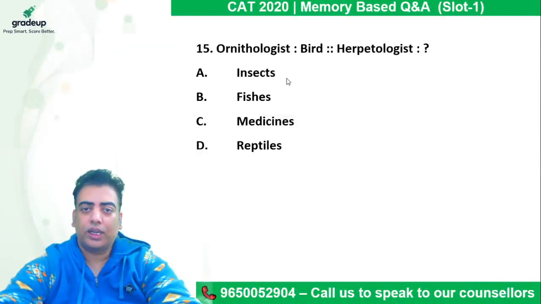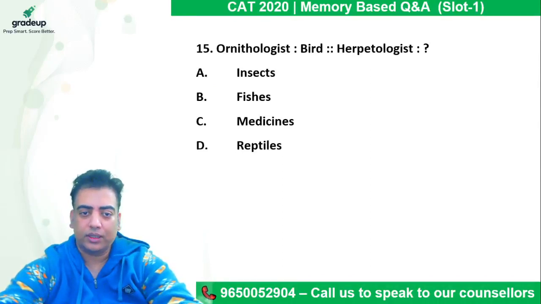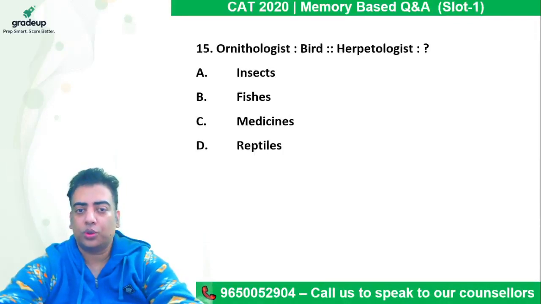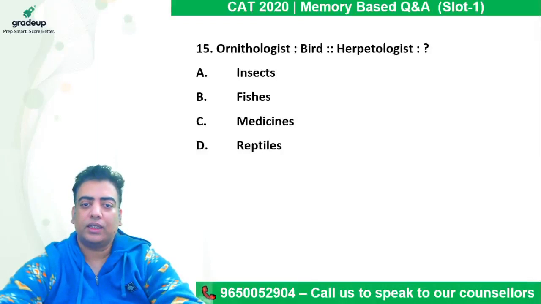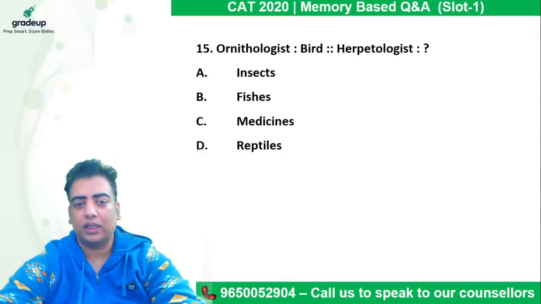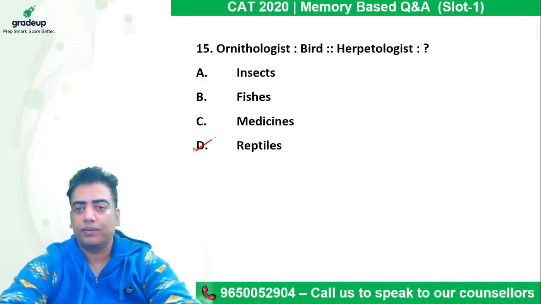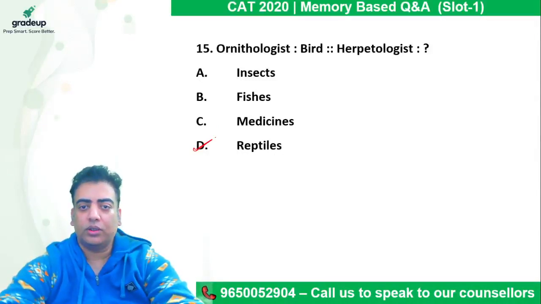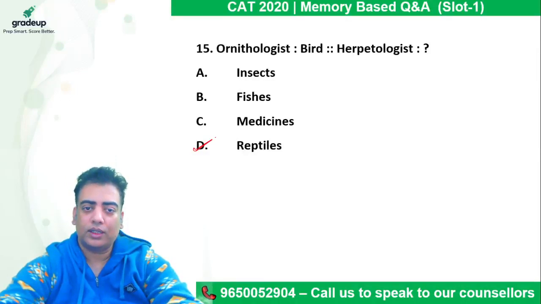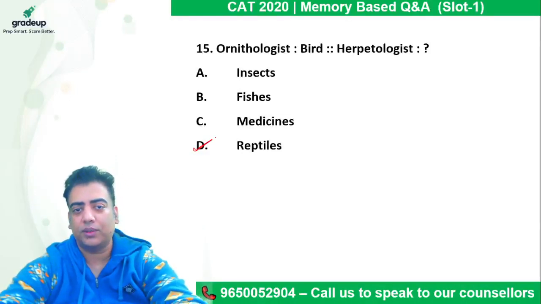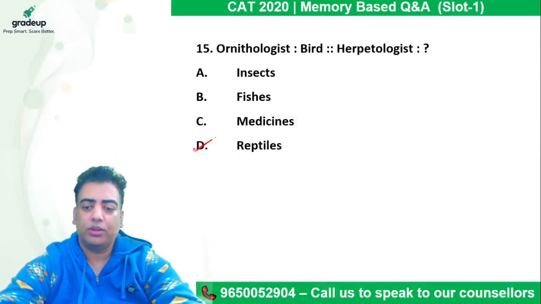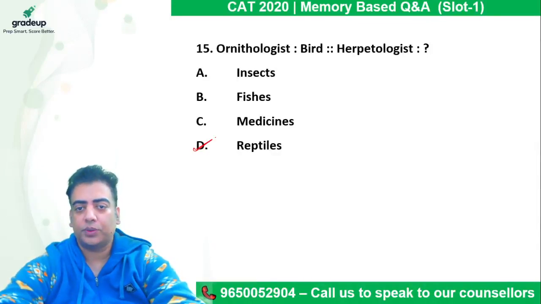Okay, so here we are required to use analogy again to answer it. So ornithologist is to bird as herpetologist is to. The first one is the study of birds and the second one is the study of reptiles. So in this case, the answer comes out to be D. Whenever we say ologist in the end, it always means it is a study of something. So we just need to know which particular species it is the study of.